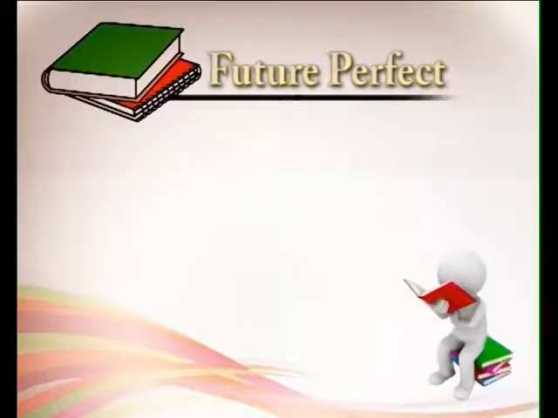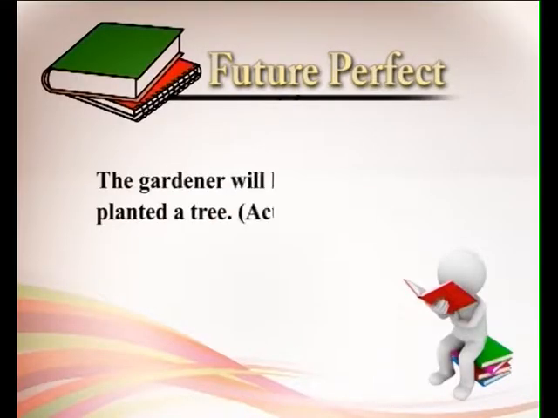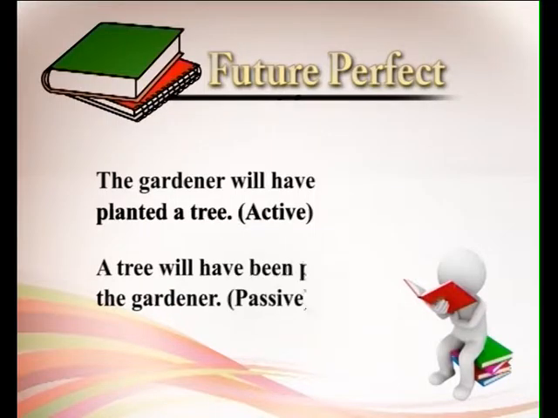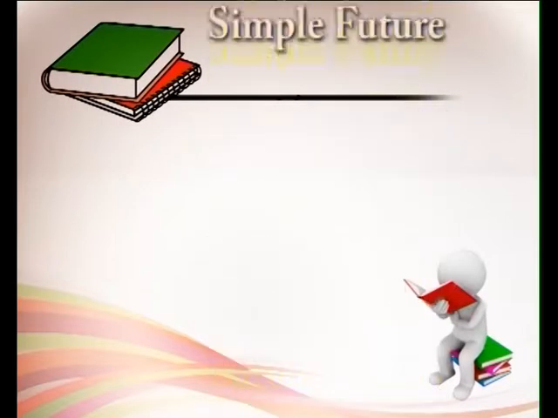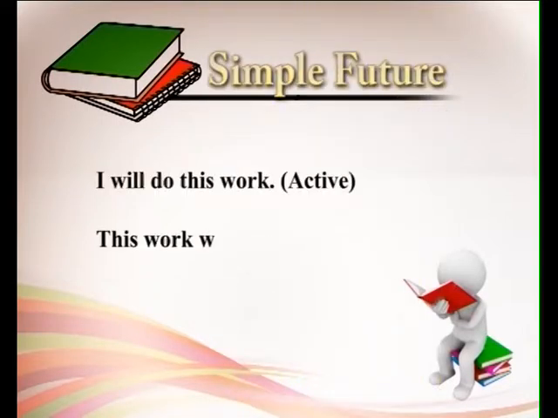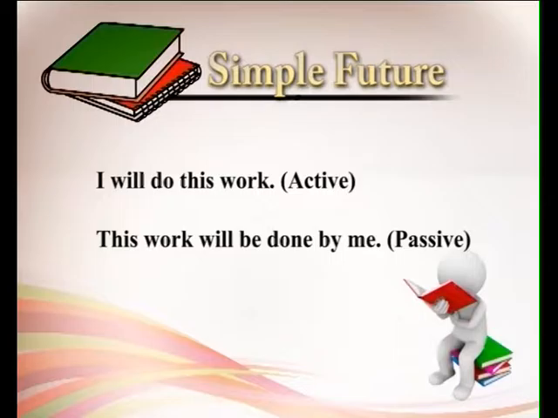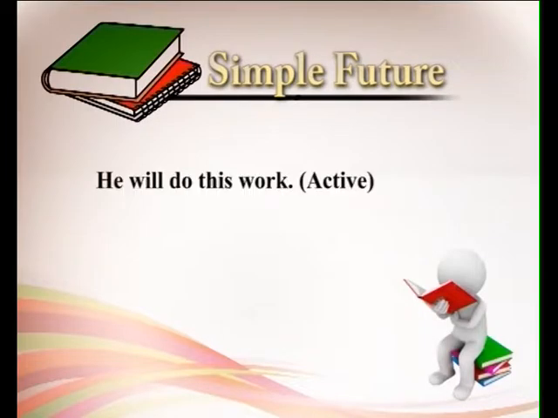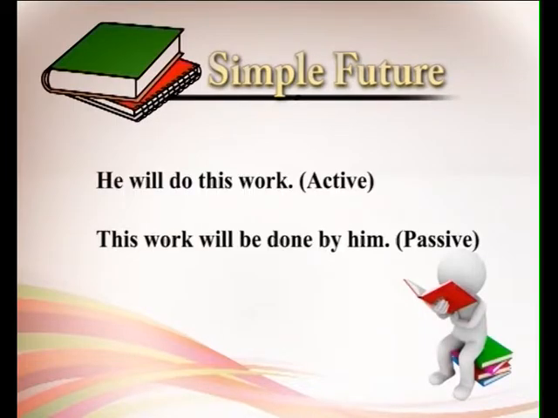Future perfect has a passive form, like the gardener will have planted a tree, a tree will have been planted by the gardener. I will do this work, this work will be done by me. He will do this work, this work will be done by him.